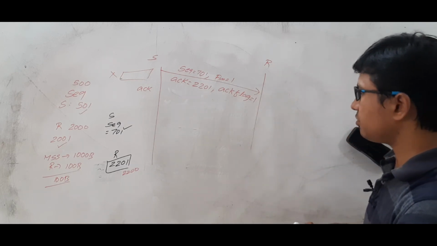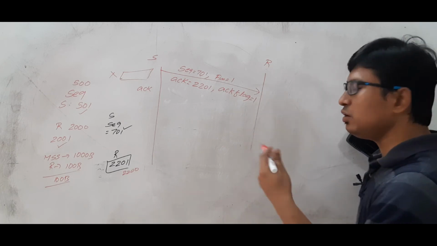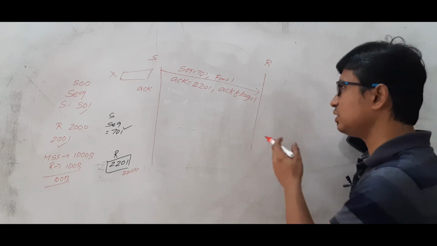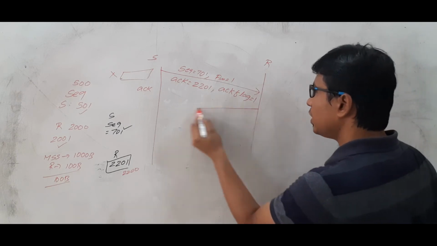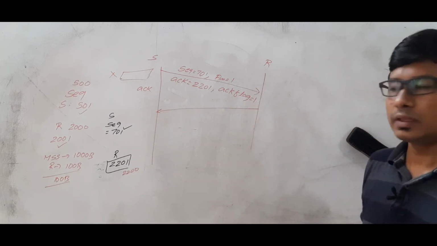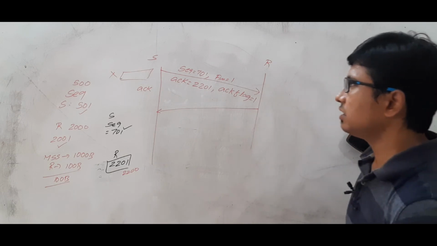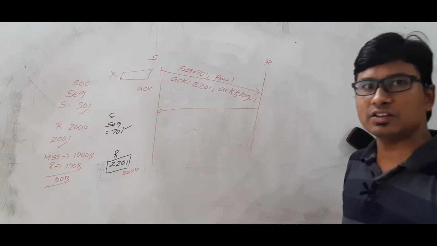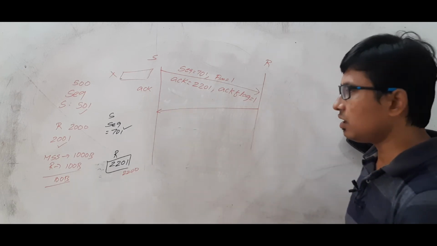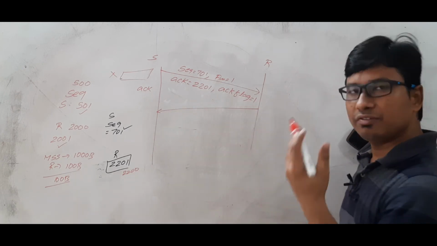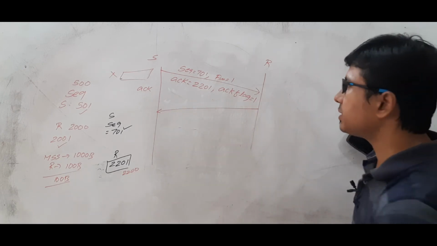Now what will the receiver do? If the receiver still wants to transfer data, it can do it. Are you able to understand? So what will happen? Let's take that the receiver is not sending data; the receiver is also sending the FIN packet, meaning it also wants to terminate the connection.